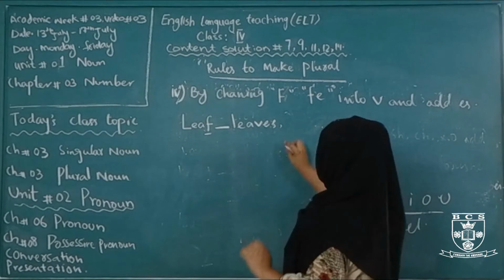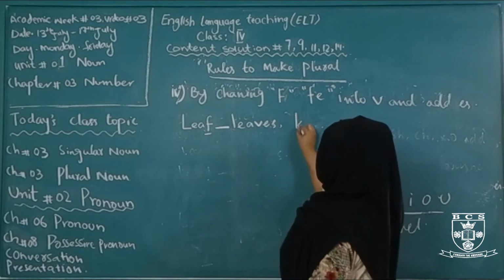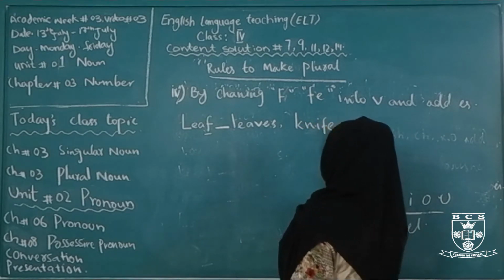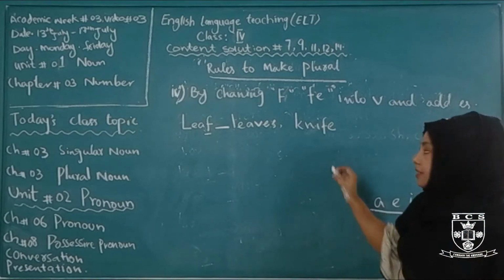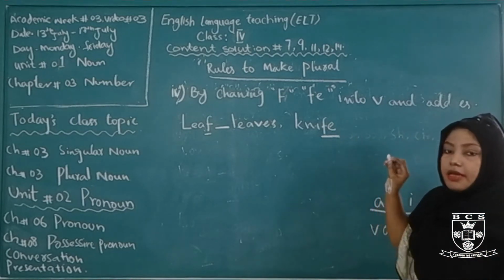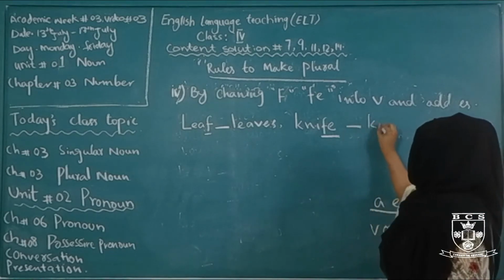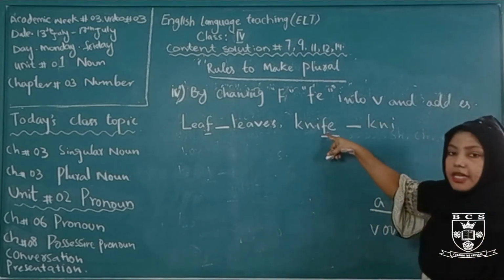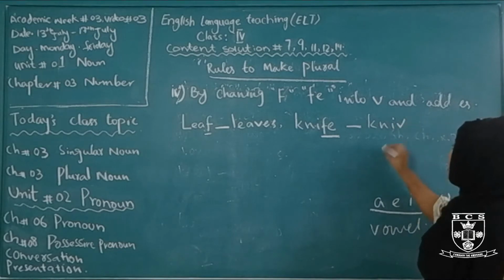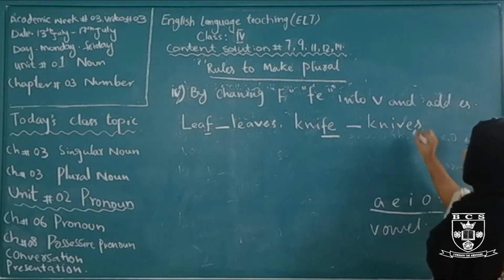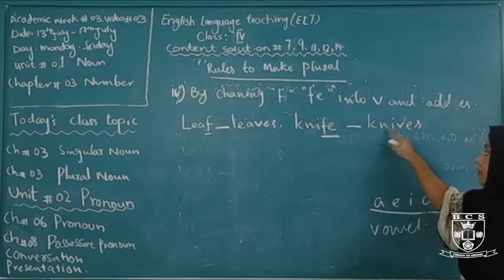FE. Knife. K-N-I-F-E. What does knife end in? FE. If the word ends in FE, what to do? We change FE into V and add ES there to make it plural. It becomes knives.